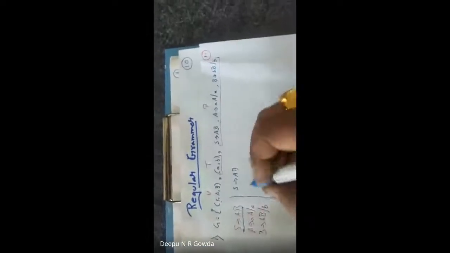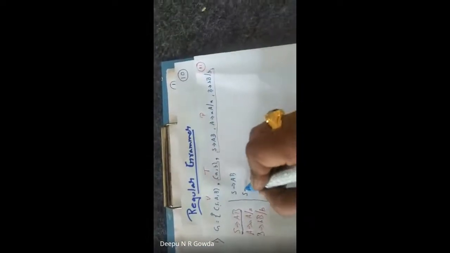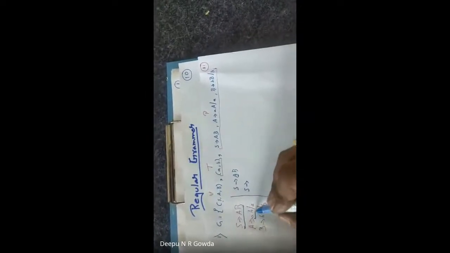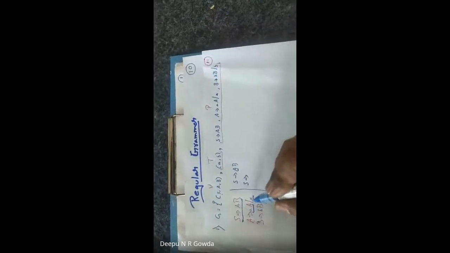Let me equate this and write it. First I read S tends to AB, because I always start with S tends to AB. Now let me write the further thing. What will be the language for the given machine? Now what is the meaning of A? Either I can write AA or a single A.